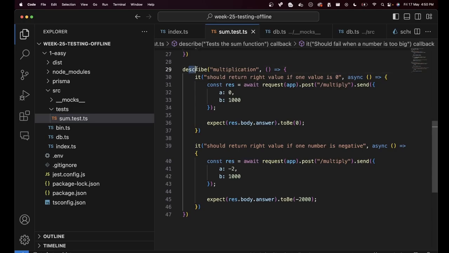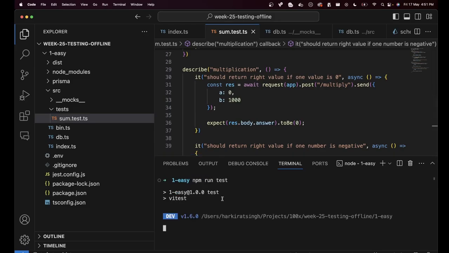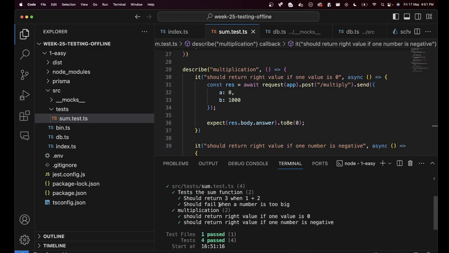Then we have a describe block for multiplication, where we have two tests. First, in which we assert that 0 into something is equal to 0. And the second one in which we assert that if one of the values is negative, the final output is negative as well. If I test this code by typing npm run test, you will see all the tests succeed.